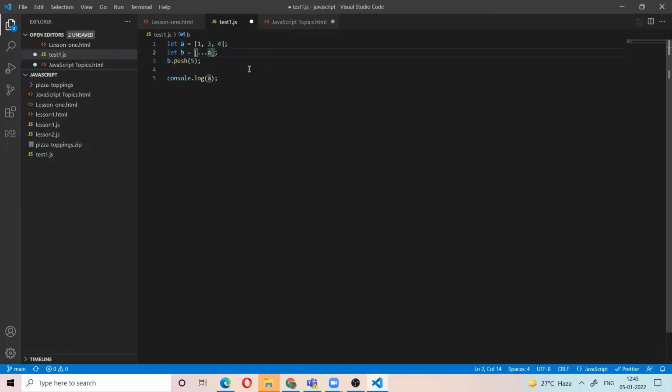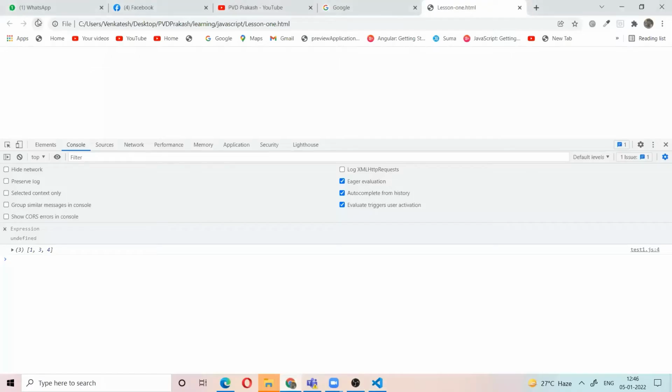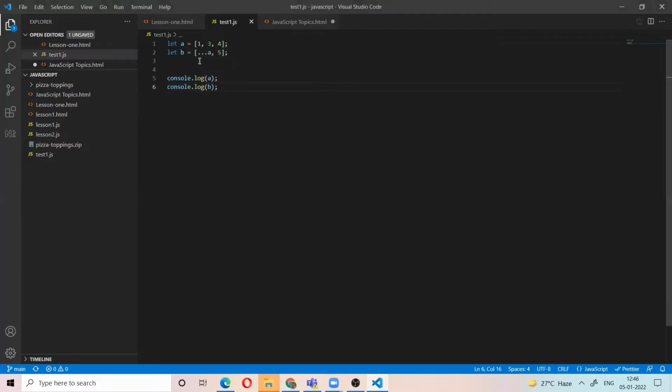Also, you can directly add a new value here. That means B is taking the A array and also adding 5. So if you print B, it gives 1, 2, 3 along with the 5. For this you also use the rest operator. It is the same for objects also.